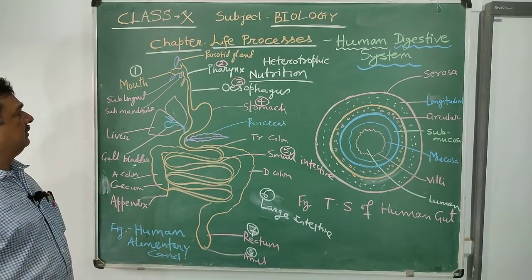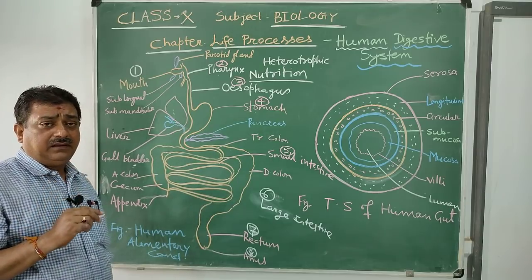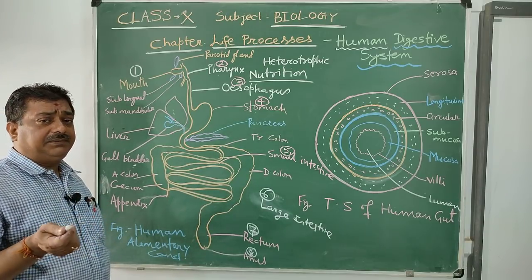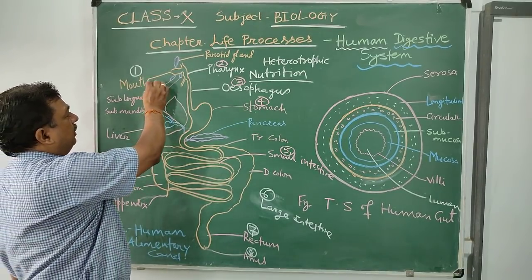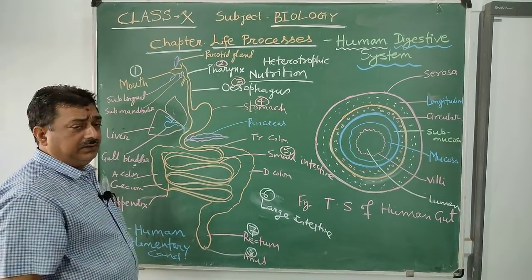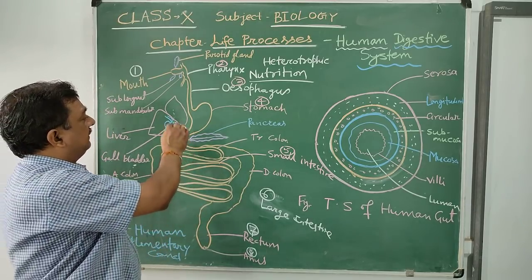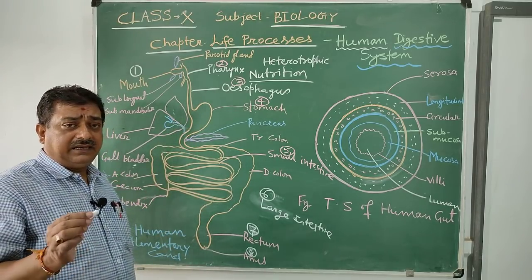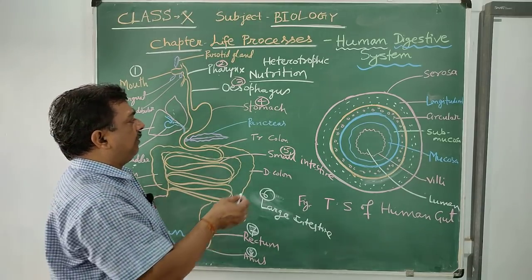Number one, mouth. Mouth is guarded by lips. Actually, digestion starts from the buccal cavity. The mouth opens into a cavity known as the buccal cavity, and the buccal cavity contains tongue and teeth. Teeth are very important.